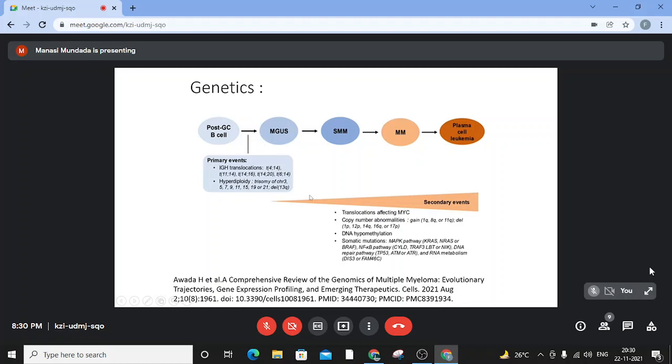However, as different types of genetic hits keep happening, the severity of myeloma goes on increasing. There is also a role of the somatic mutations, the MAP kinase pathway of KRAS, NRAS, or BRAF genes. These are mutually exclusive mutations, and they connote a bad prognosis.